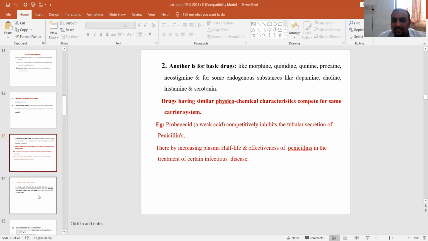Drugs having similar physicochemical characteristics compete for the same carrier protein. For example, probenecid, which is a weak acid, competitively inhibits the tubular secretion of penicillin. By competitively inhibiting the tubular secretion of penicillin, there is a prolongation of the action of penicillin, which is very effective in the treatment of very severe infectious disease.